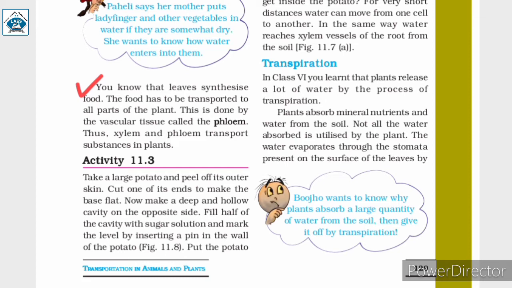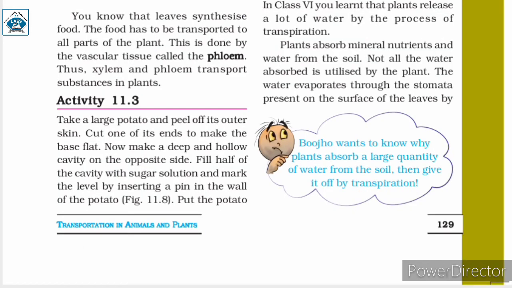So, the next vascular tissue is the phloem. It is a vascular tissue that transports the food produced by the leaves. So, it transports food produced by the leaves to all parts of the plant, which is done by the phloem. So, xylem and phloem transport substances in plants.